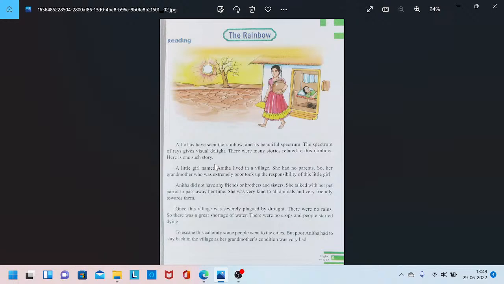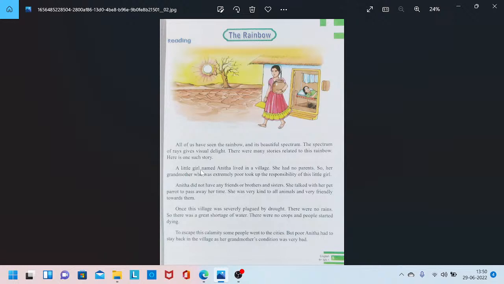The lesson name is the Rainbow, and here we are going to hear a story regarding the rainbow and how beautiful the spectrum is. This story is related to the rainbow. We have many stories about the rainbow, and one among those is this story. Let us see what it is. Children, listen carefully to the story. Read the paragraph along with me.